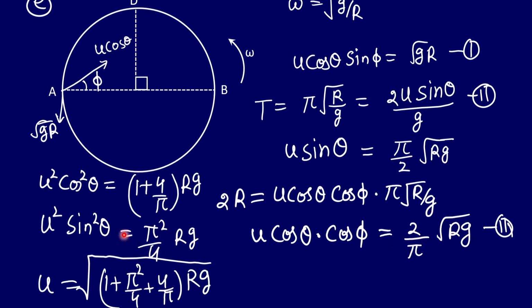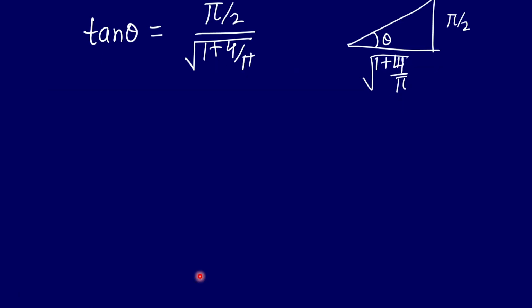So this part is a mistake here. Again, the u sine theta part was coming from here. So that was this much, pi square by 4 and this much. Here in this denominator term, you can just assume it to be pi square. That is where we made the mistake. So the u value will be equal to this much, right? And the last part here, tan theta. Again, there will be some correction because here the term should be 4 by pi square, right?